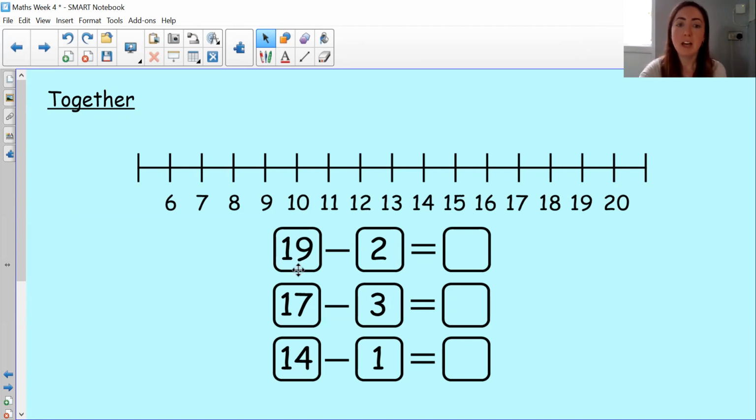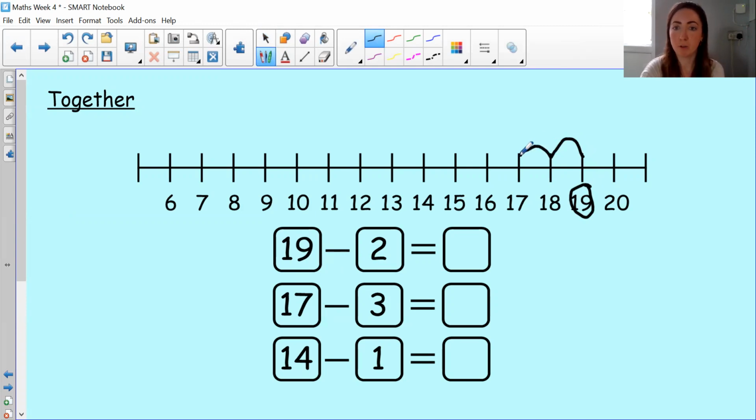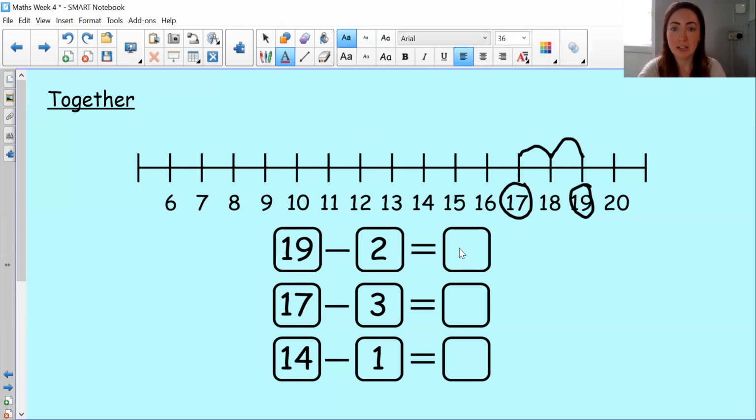Okay, so the first one, 19 take away 2. So we find 19 and then make 2 jumps backwards. 1, 2, making sure we've jumped onto each line, and we've landed on 17. 19 take away 2 equals 17.